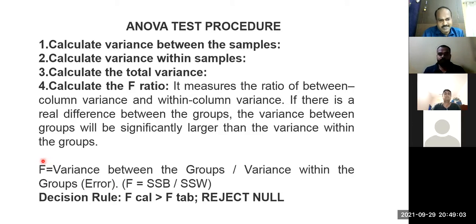And how your Z is behaving, similarly F will also behave. When Z goes more than 1.645, things become significant. Similarly, for F also there will be a rejection line, and everything will again be captured in the p-value. So we make use of the F distribution and we make use of variance.